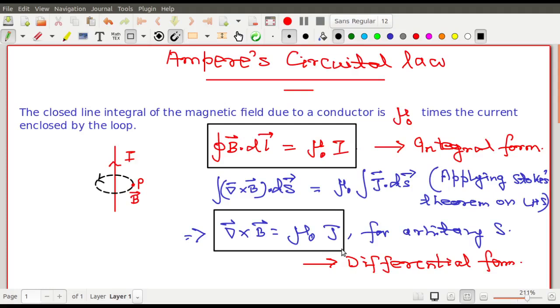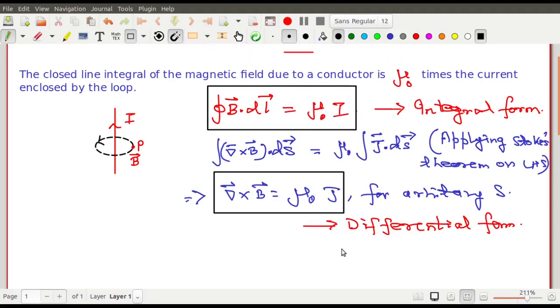You can read from your higher secondary textbook also, because those are available in quite a good manner. Whatever you have in this syllabus right now is easily available in any higher secondary textbook also. So I ask you to go through simultaneously your previous higher secondary textbooks and also the books that you have in your undergraduate course. Read both together, then you will understand the things properly. So that is all about the Ampere circuital law.